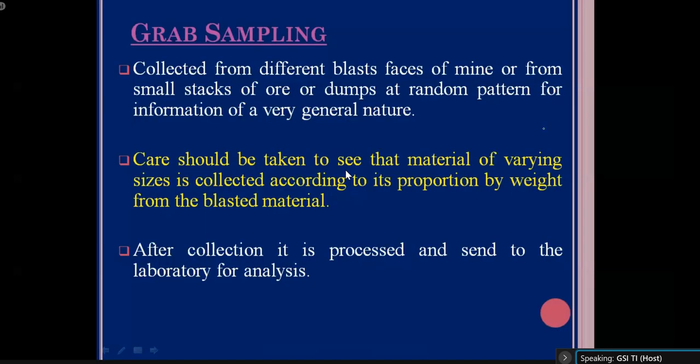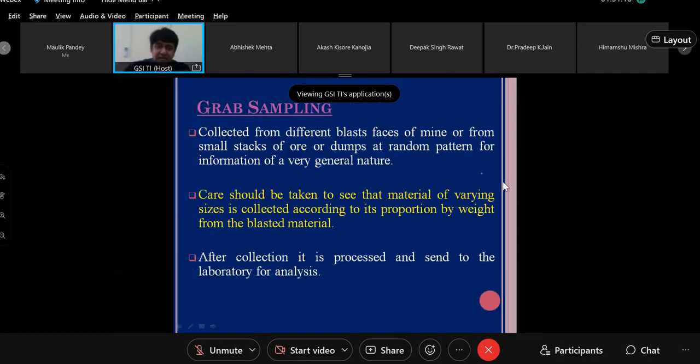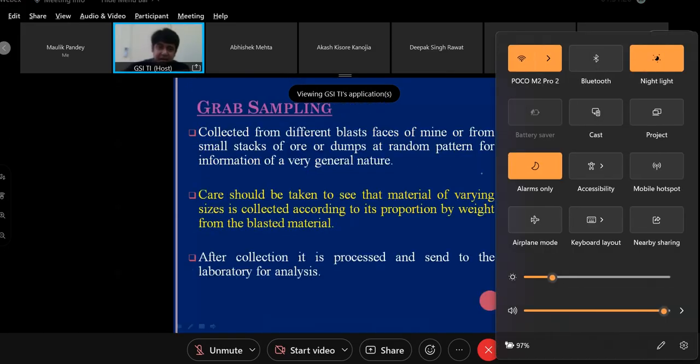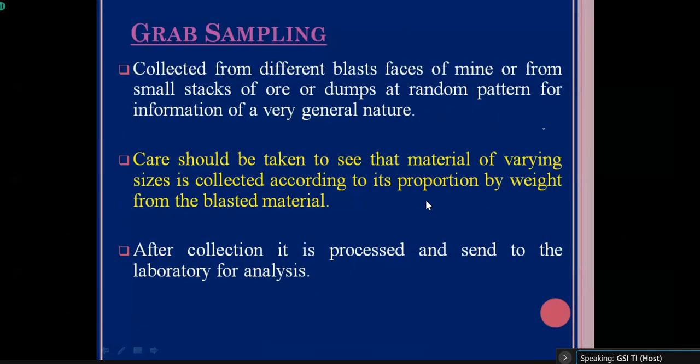Now, another type of sampling is called gap sampling. People have a misconception about gap sampling and bedrock sampling. Bedrock sampling is collected in the manner I have defined. But gap sampling has a totally different objective.